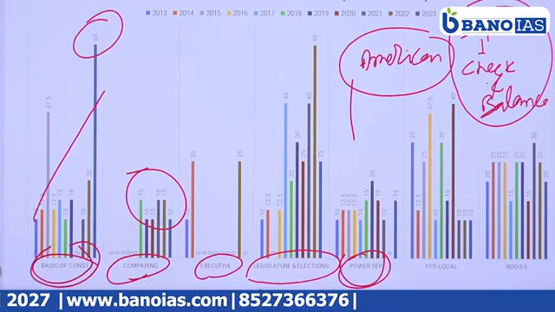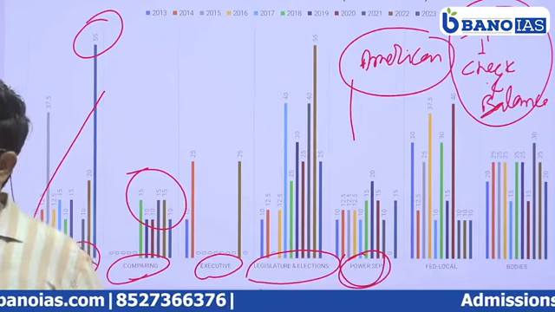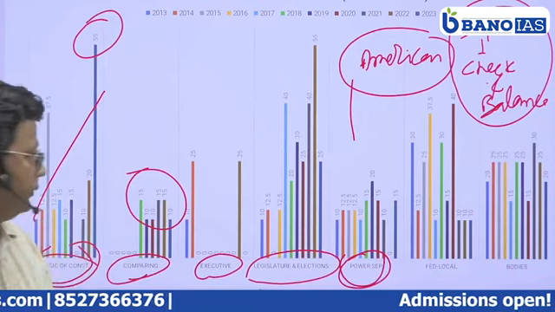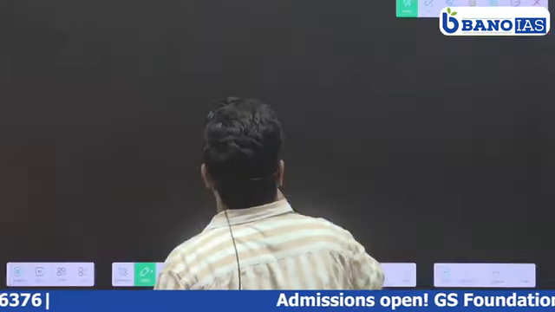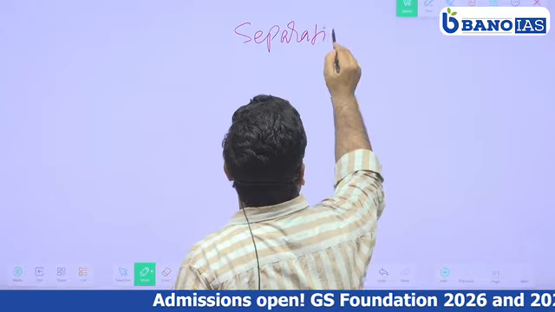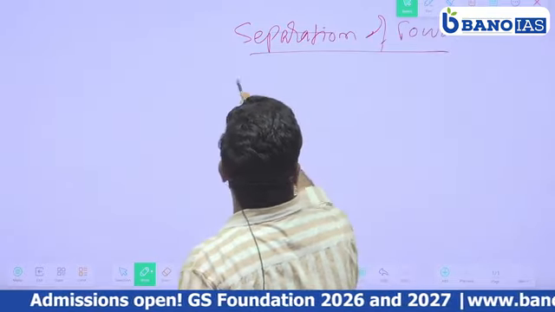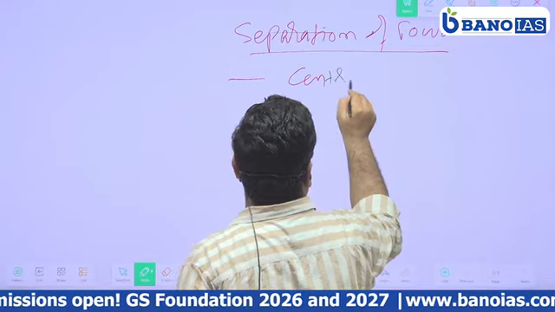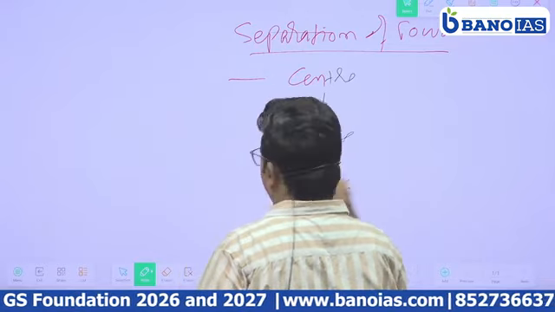Separation of power, what you mean is the power divided between center, state and local self-government or local bodies.